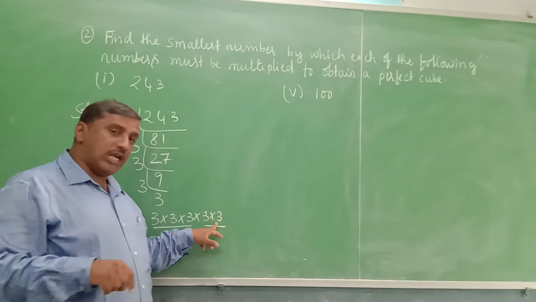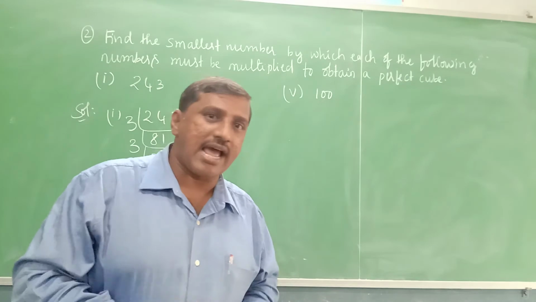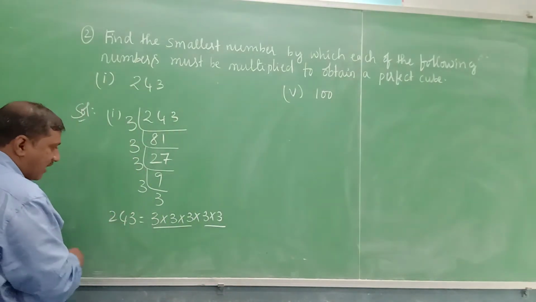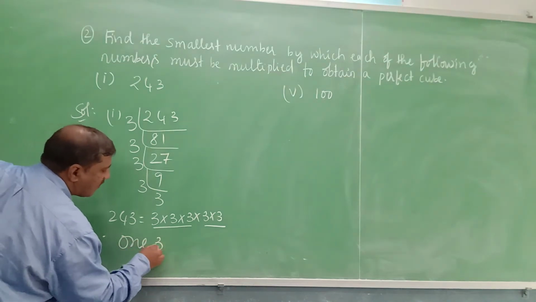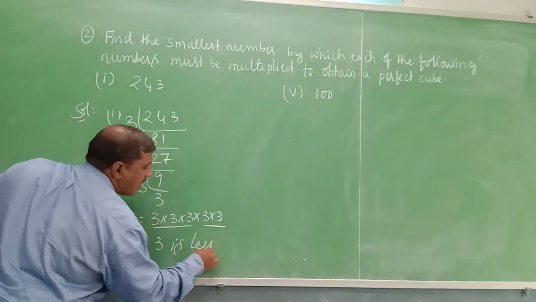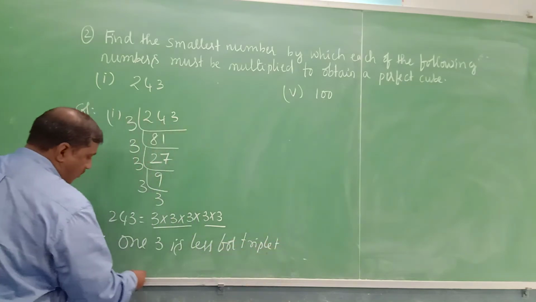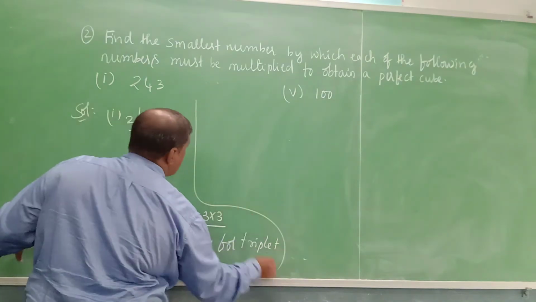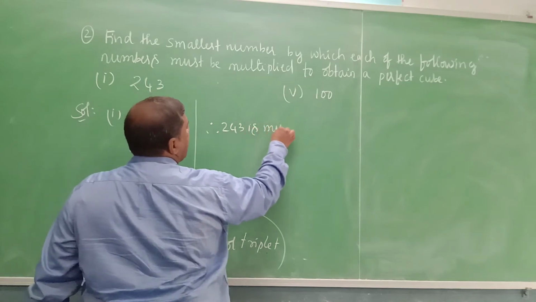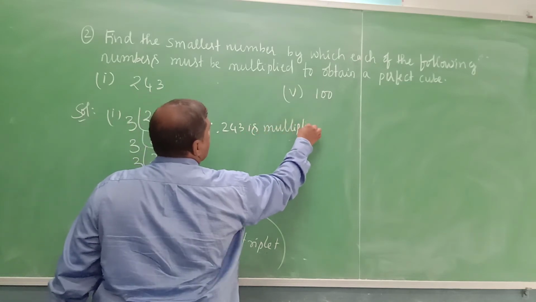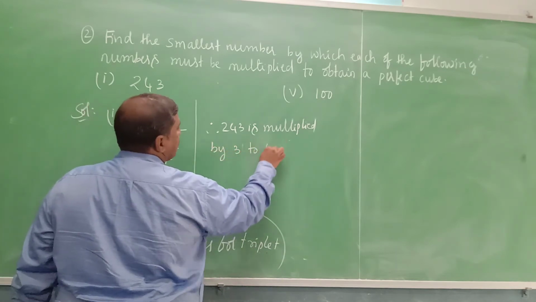If here you find only one 3, then we require 2 3s, that is 3 into 3, which is 9. As here 1 3 is less for the triplet, therefore 243 is multiplied by 3 to obtain a perfect cube.